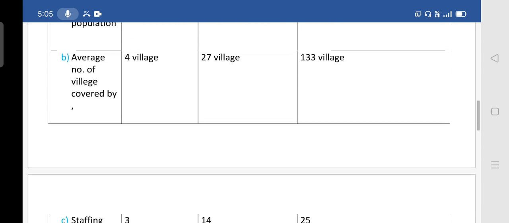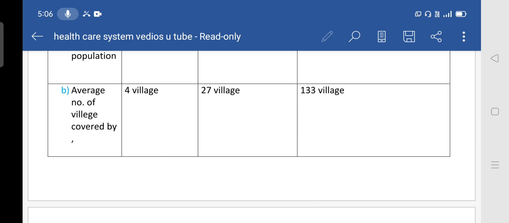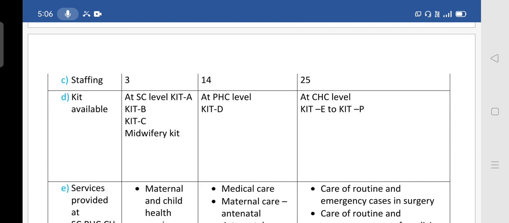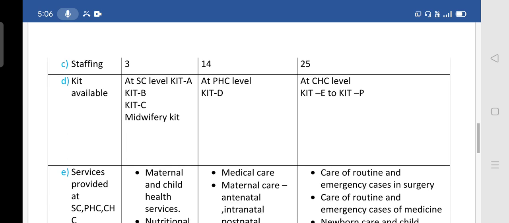Second, we'll discuss the average number of villages covered. The average number of villages covered by the sub-center is 4, by the primary health center 27 villages, and 133 villages are covered by one community health center. Then the staffing pattern: in the sub-center there are three staff, in a primary health center 14, and in a community health center 25.